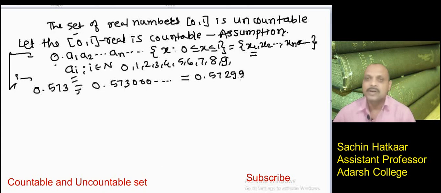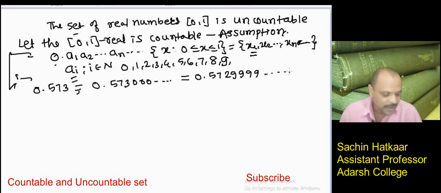So every number from this set 0 to 1 can be written as 0.a1 a2 ... an ..., containing infinite digits, each a digit from 0 to 9. We have taken these as the real numbers between 0 and 1, and we have assumed this set is countable.